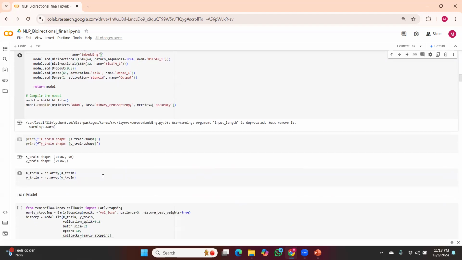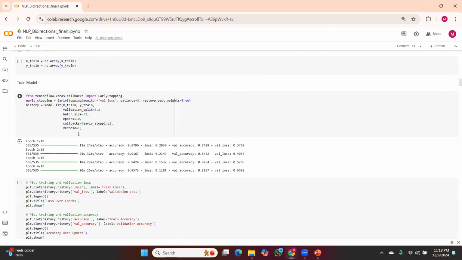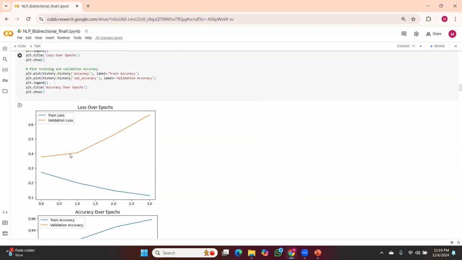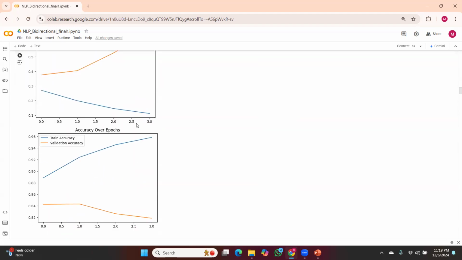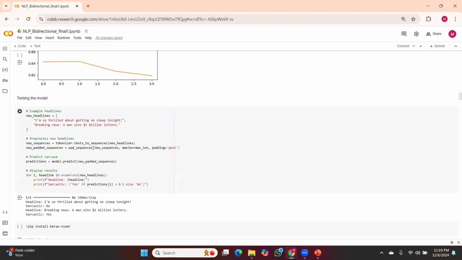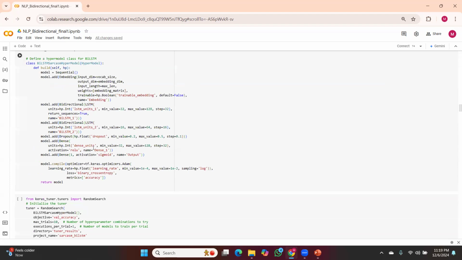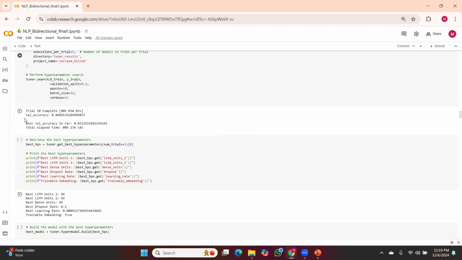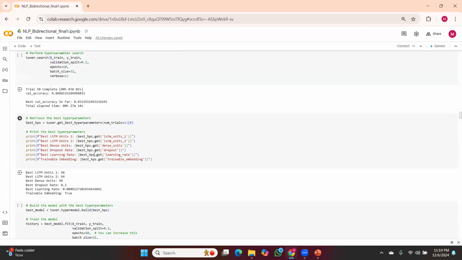After training the model, we plotted the graphs of loss over epochs and accuracy over epochs, where the accuracy is increasing. After testing the model, we got validation accuracy of 0.8, almost 85%, whereas the time elapsed is 27 minutes.